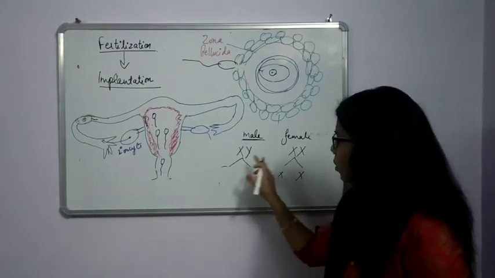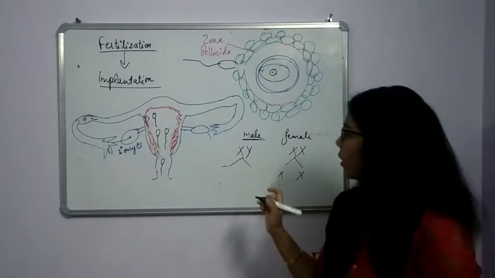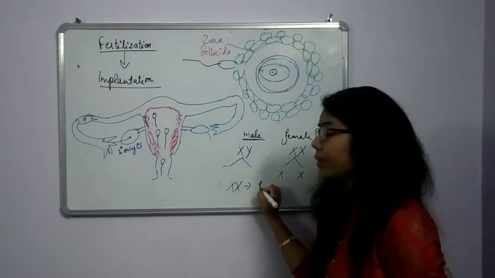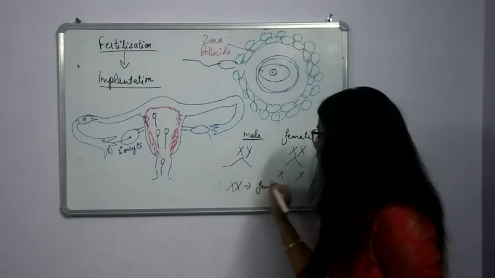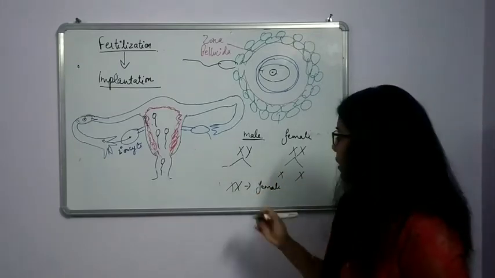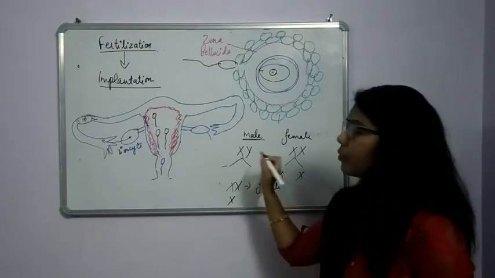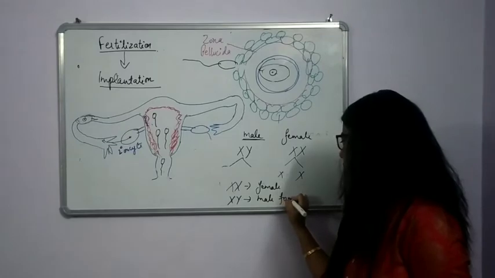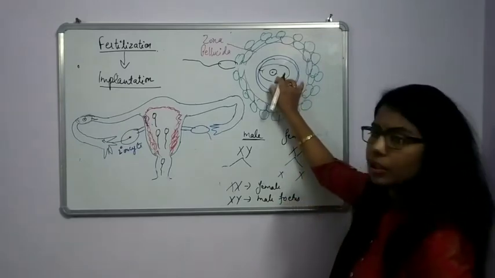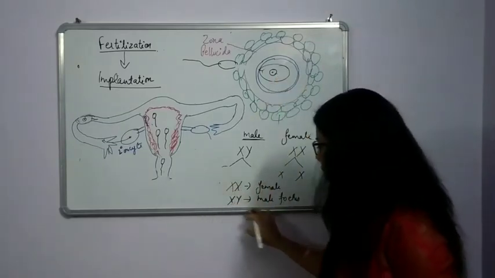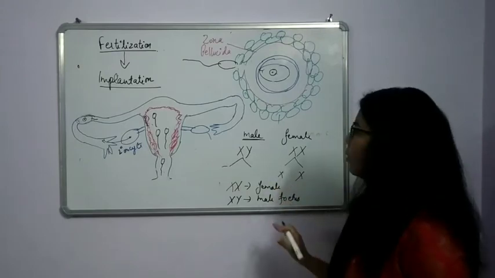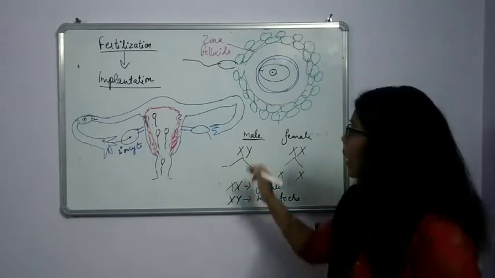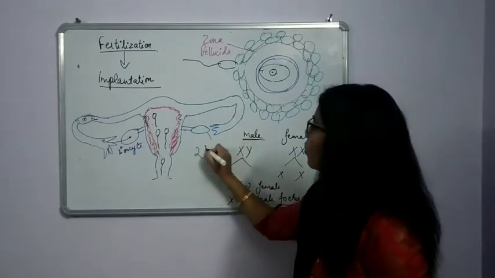When the X chromosome mixes with the X, what will it form? It will form a female fetus. When the X fuses with the Y, it will form a male fetus. So after fertilization, there will be determination of sex, and we know that in every human being there are 23 pairs of chromosomes.